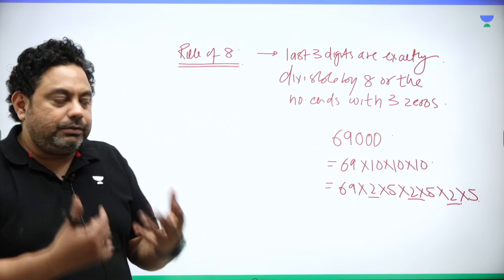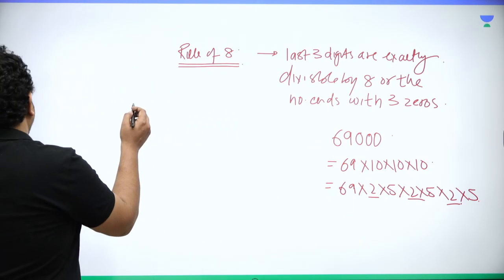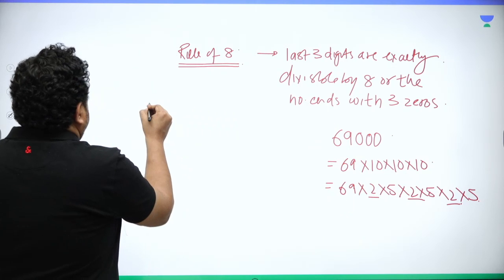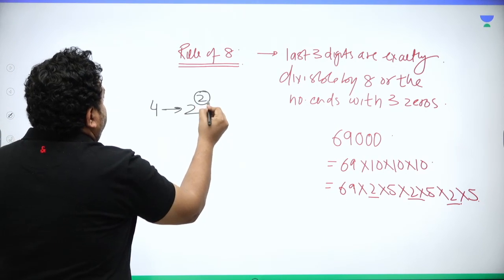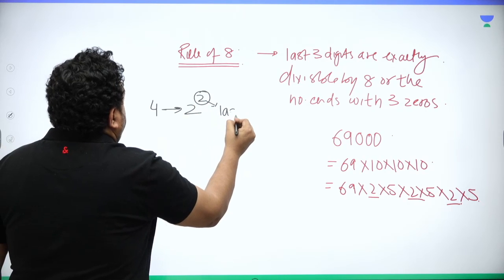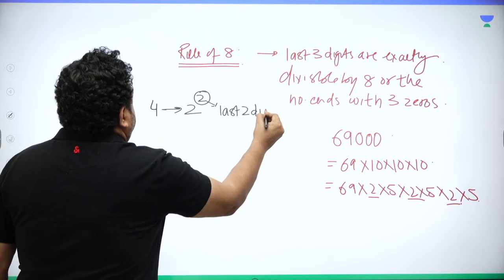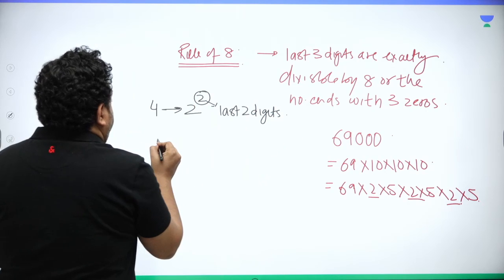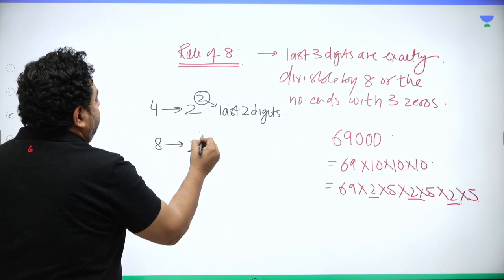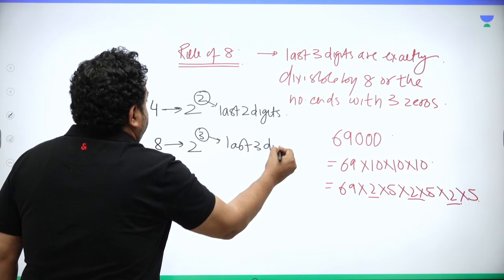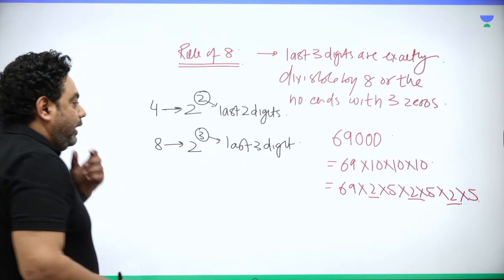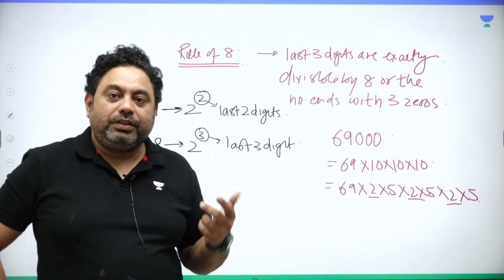Now, as far as rules are concerned, we know what the divisibility rule of 4 is. 4 is 2 to the power 2, so we say the last 2 digits. 8 is basically 2 to the power 3, so now the rule becomes the last 3 digits. So basically the power of 2 gives you the rule.